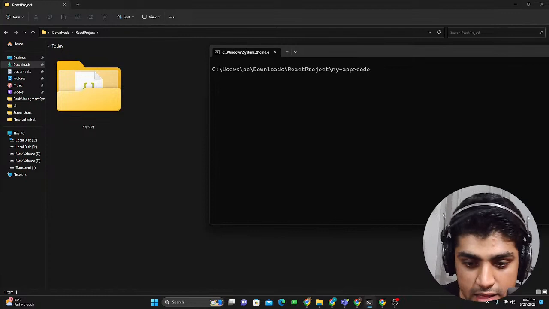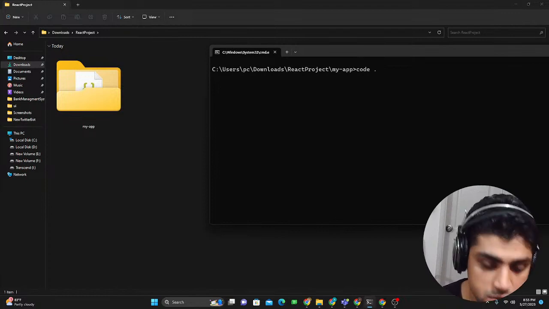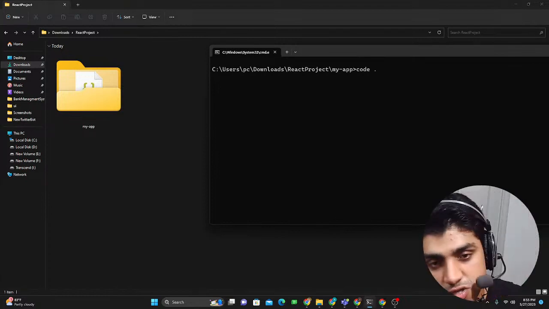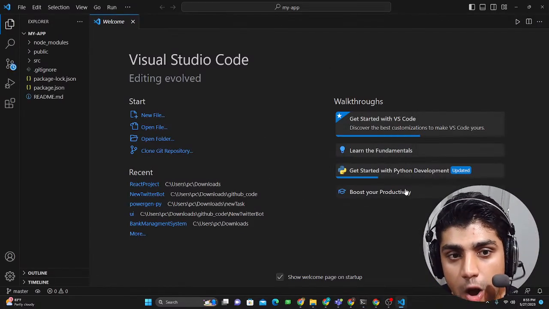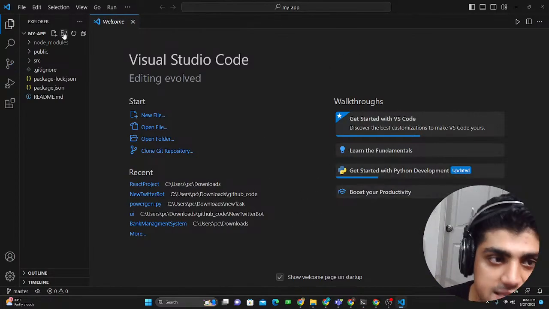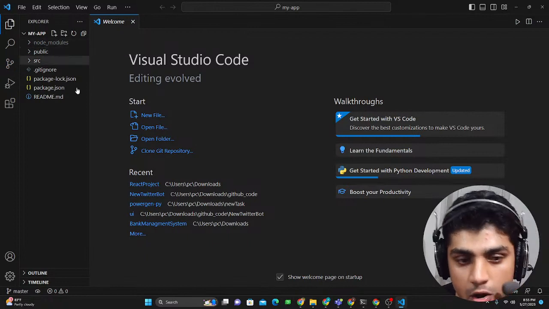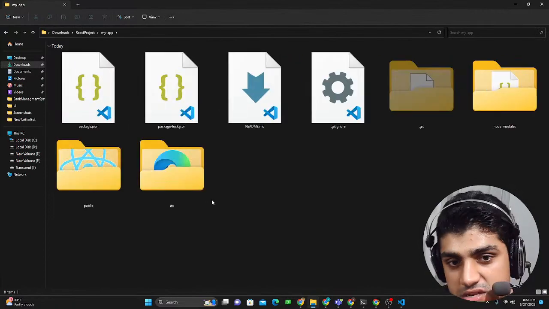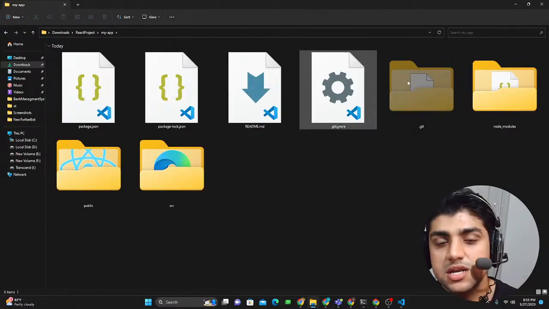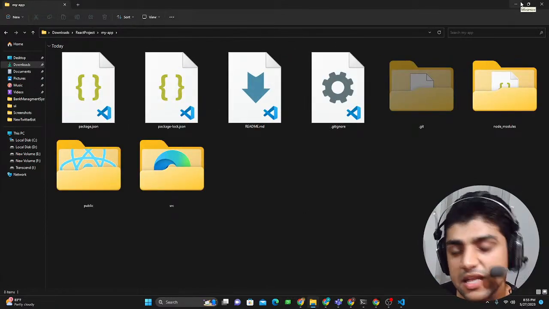So what we do, I love this command, is code dot. It basically opens up the Visual Studio Code editor into that specific directory. So press enter, and now I opened up Visual Studio Code into that same folder that had all these folders. To prove it to you, just double click, and you can see all these files and folders. The most important ones I'm going to discuss, and I'm going to show you what they all mean.